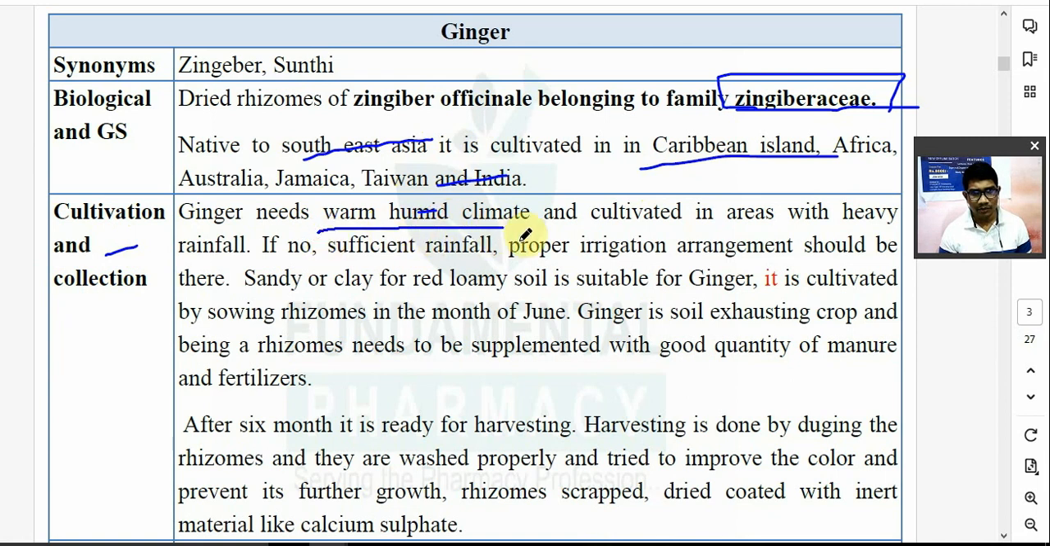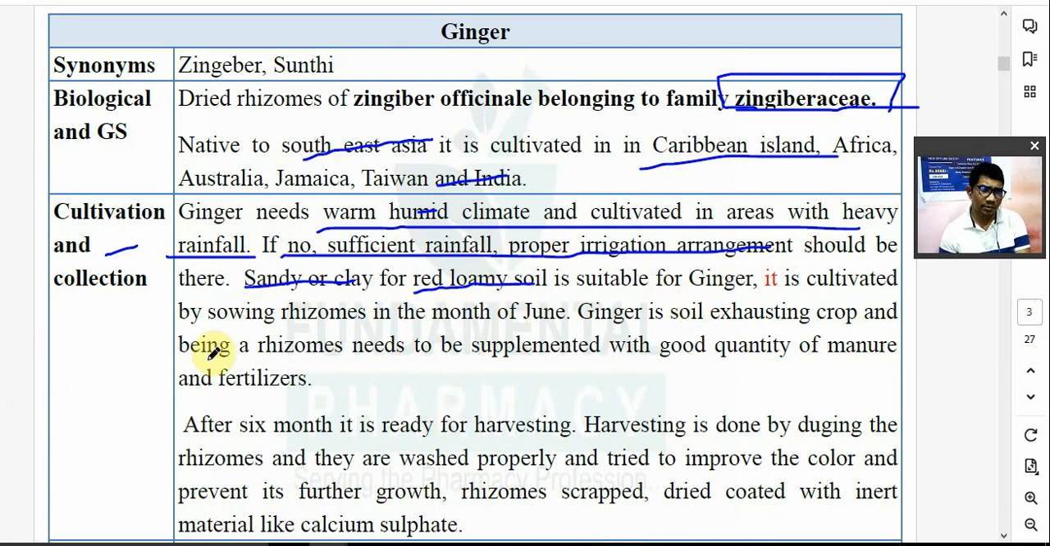Okay, cultivated in the areas where there is a heavy rainfall. जहाँ पे ज़्यादा रेनफॉल है वहाँ पे कल्टीवेट किया जाता है जिंजर. If there is no sufficient rainfall then you have to make proper arrangement for irrigation. अगर वहाँ पे रेनफॉल प्रॉपर नहीं है तो अरेंजमेंट चाहिए. Now what type of soil is required? Sandy or clay or red loamy soil is required. Sandy or clay or red loamy soil, which is suitable for ginger.